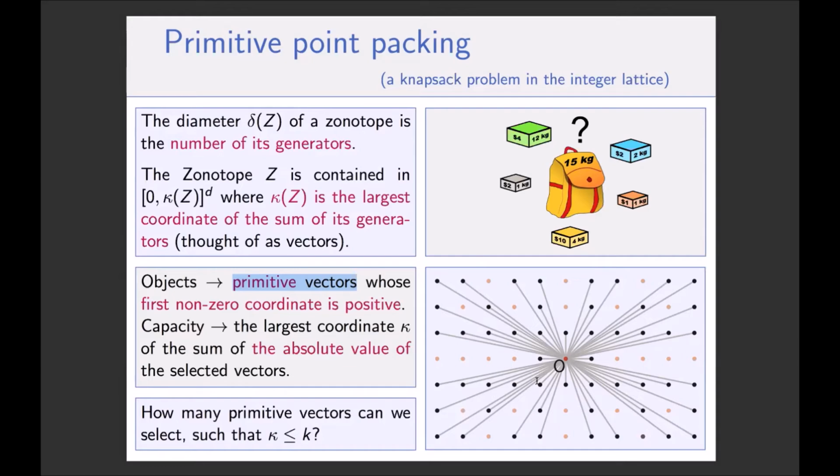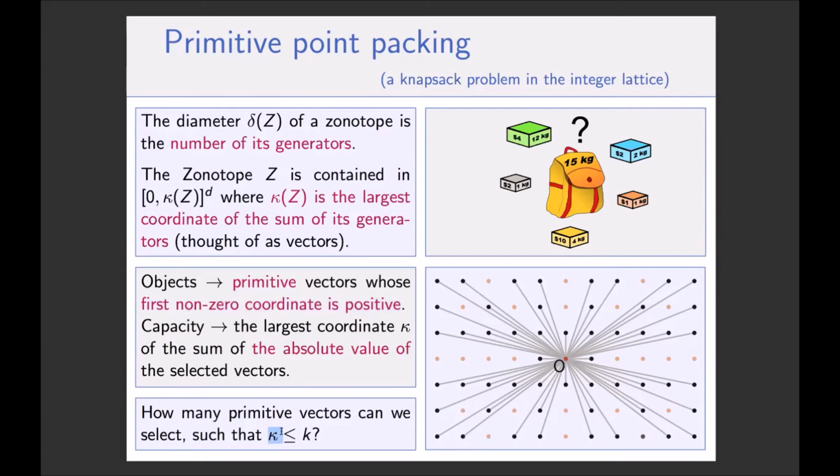In order to normalize this, I will say we want only the primitive vectors whose first non-zero coordinate is positive. It just eliminates half of the primitive vectors. And among these candidates, there are no longer any two of them that are collinear. So in this set of primitive vectors, how many can we select under the constraint that the largest coordinate of the sum is at most k? I will call the largest coordinate of the sum kappa in the following.